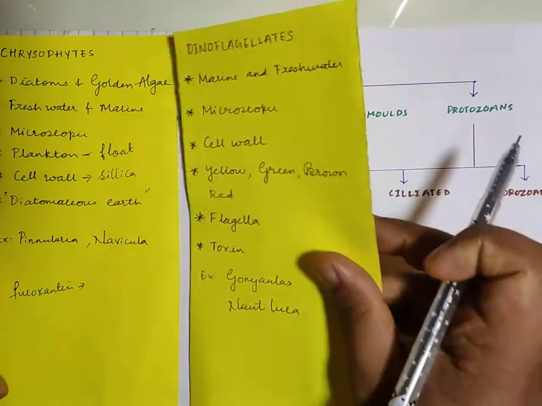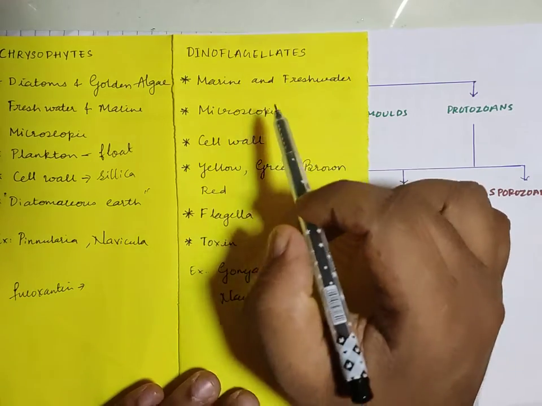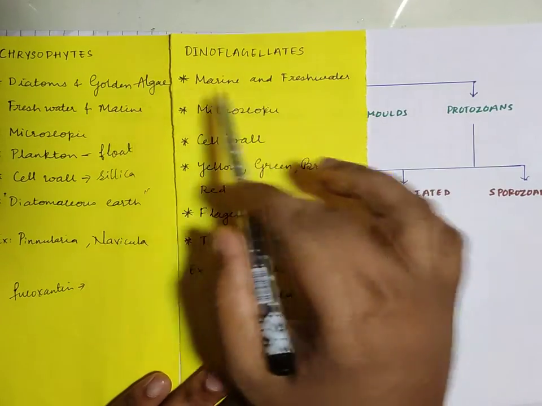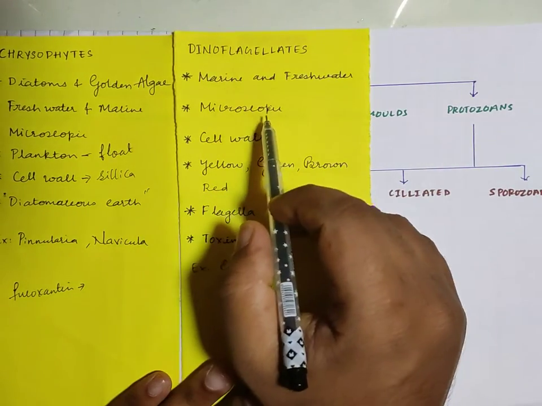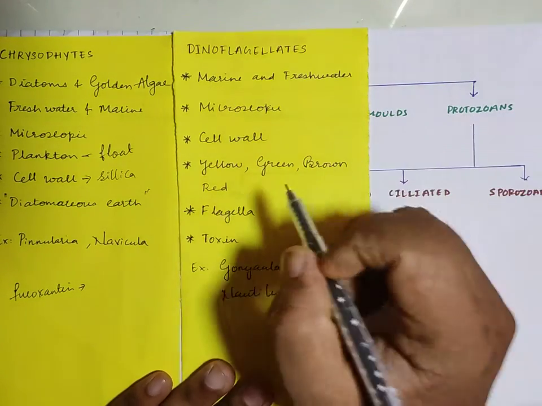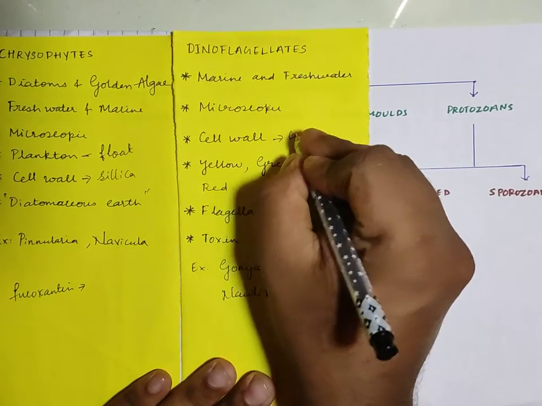Now the next subgroup, that is dinoflagellates. These organisms are also found in marine and fresh water. Both are aquatic, they are found in water, and these are also microscopic in nature. You need a microscope to see them. Now if you see the cell wall nature of dinoflagellates, they have cellulose.